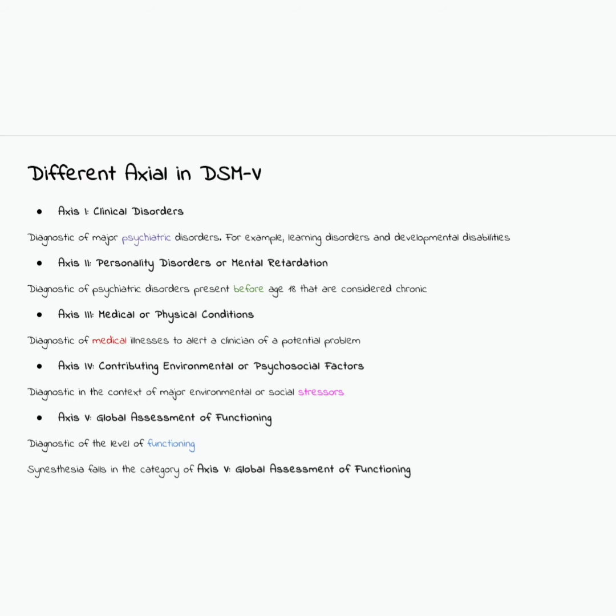Axis III. Medical or physical conditions. Diagnostic of medical illnesses to alert a clinician of a potential problem. Axis IV. Contributing environmental or psychosocial factors. Diagnostic in the context of major environmental or social stressors. Axis V. Global assessment of functioning. Diagnostic of the level of functioning.